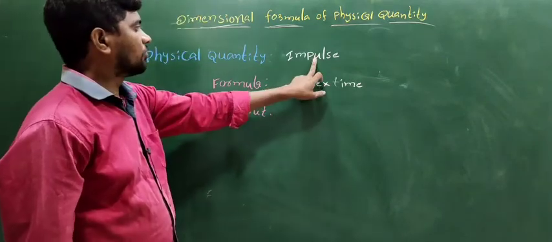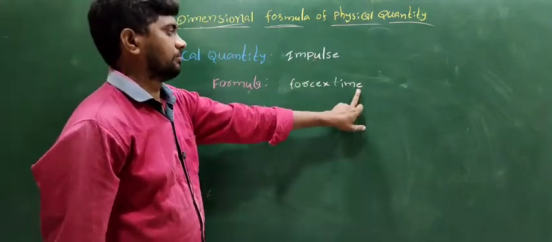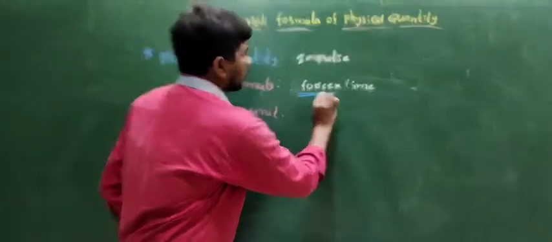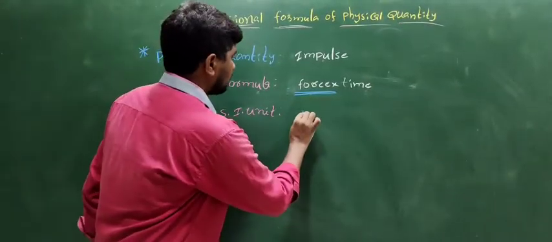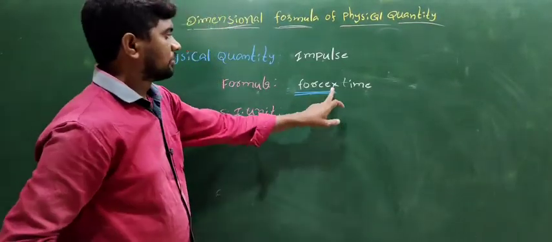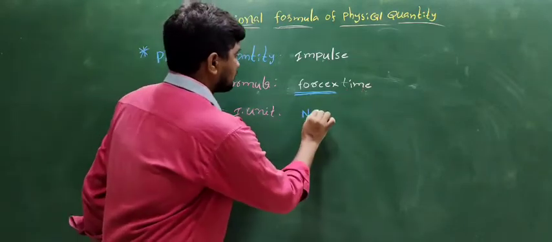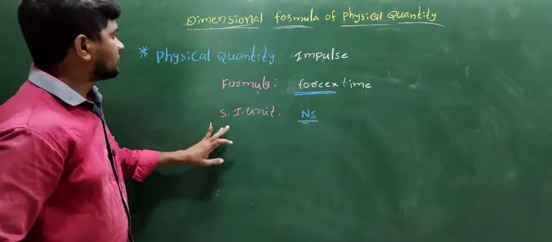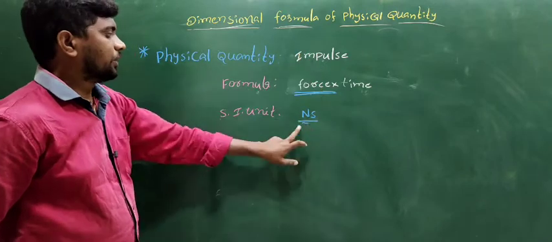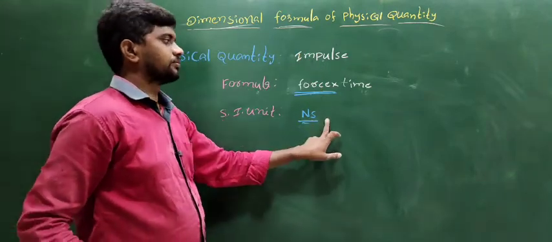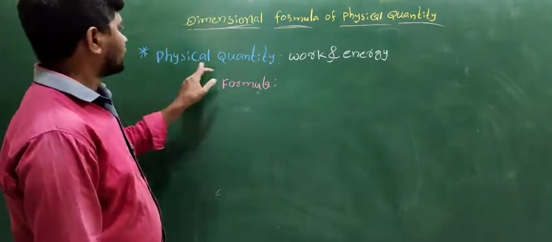The formula of impulse is force into time. The SI unit of force is Newton. The SI unit of time is second. So the SI unit of impulse is Newton second.